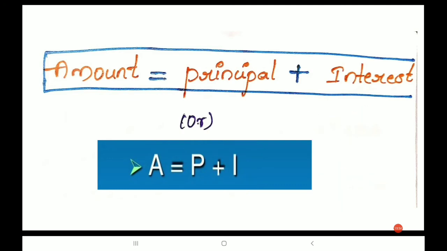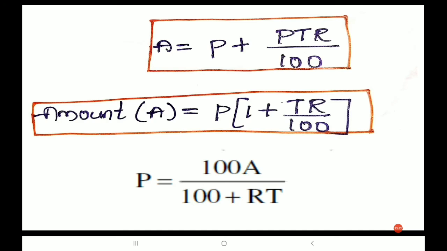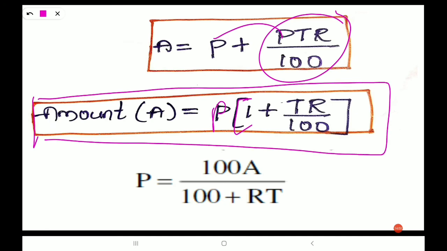A equals P plus I, or I equals A minus P, as we have just seen. If you take P common outside of the bracket, that becomes 1 plus TR by 100. This is the formula to find the amount when time and rate of interest are given.